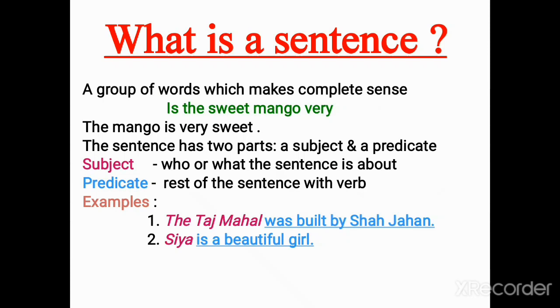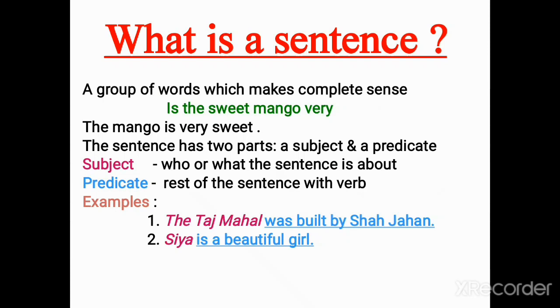meaning to the reader. For example, here I have written a group of words: the sweet mango very. When you read this, it can't convey any sense or meaning. But when I rearrange the same words and write, the mango is very sweet, after reading this you can get the idea of what the sentence wants to convey, that it is about the sweetness of mango. The mango is very sweet.